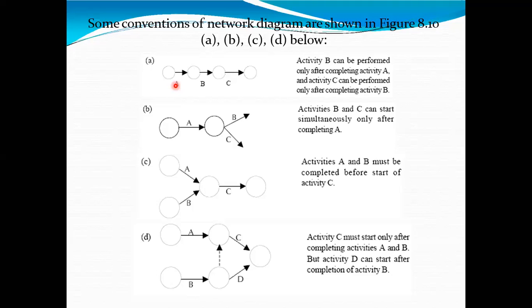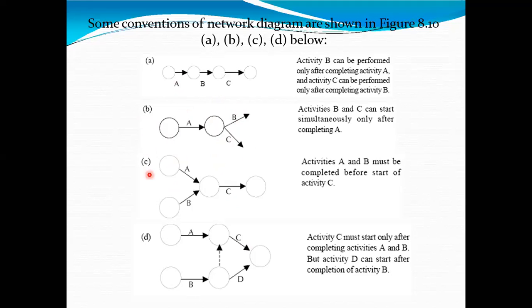In another way, B can be started independently and C can be started independently. So this is the meaning of this second diagram.